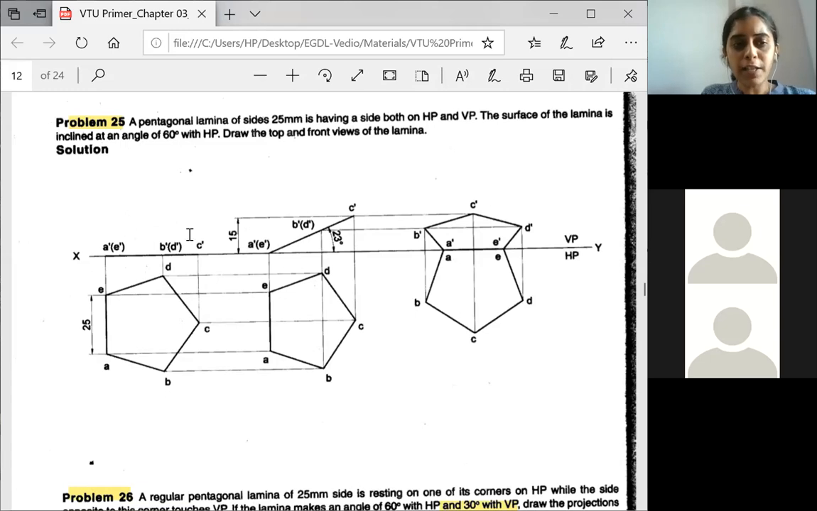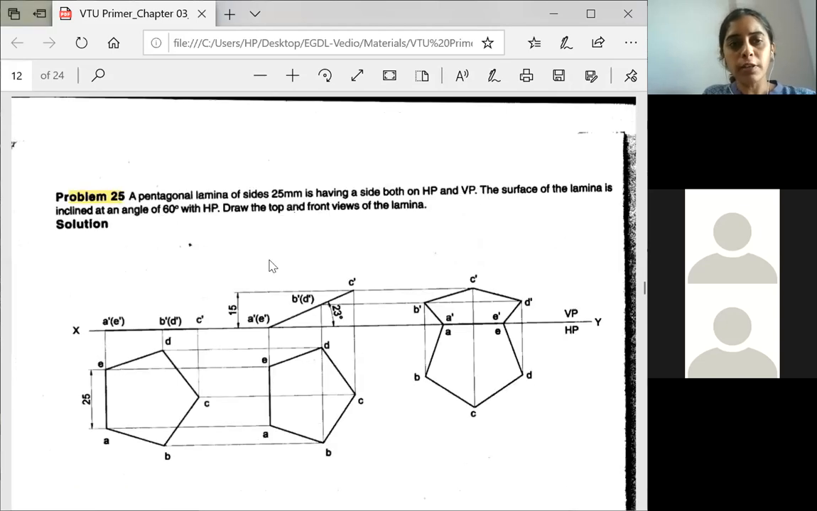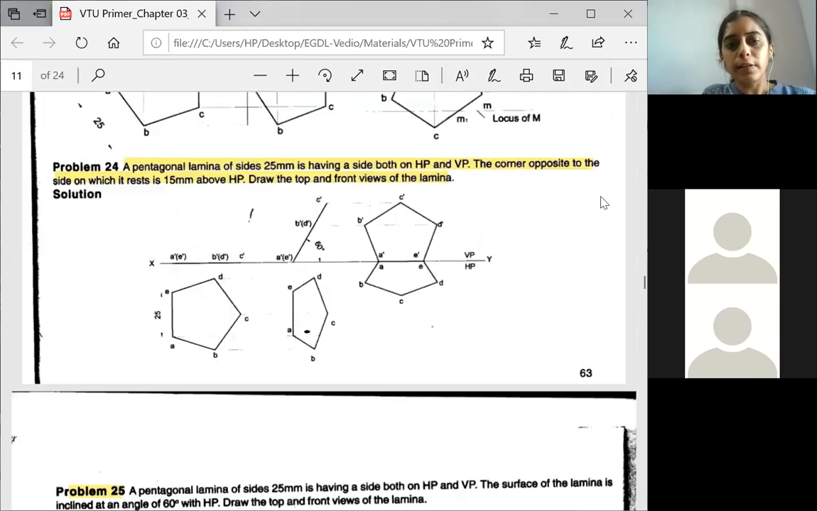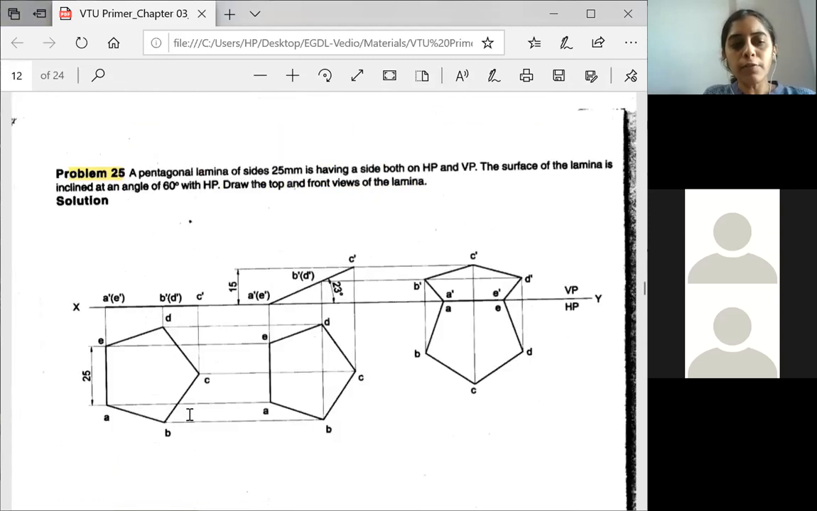And in the question, what is being asked? The surface which was inclined is now 15 mm above HP. The question here is wrong. You see here, this is the question: the corner opposite to the side on which it rests is 15 mm above HP. So this is the corner which is opposite to the side, that we have projected above. So this entire surface is now inclined to HP.